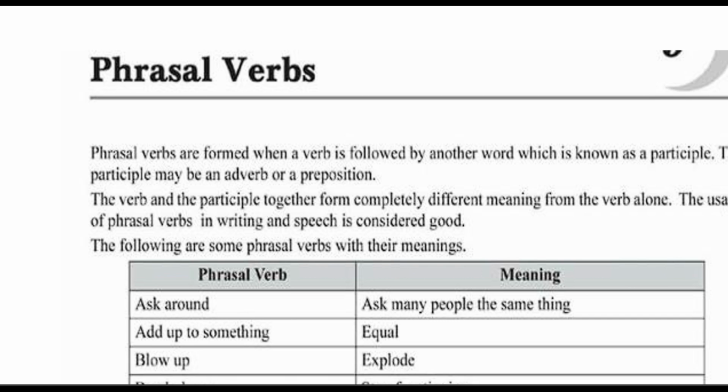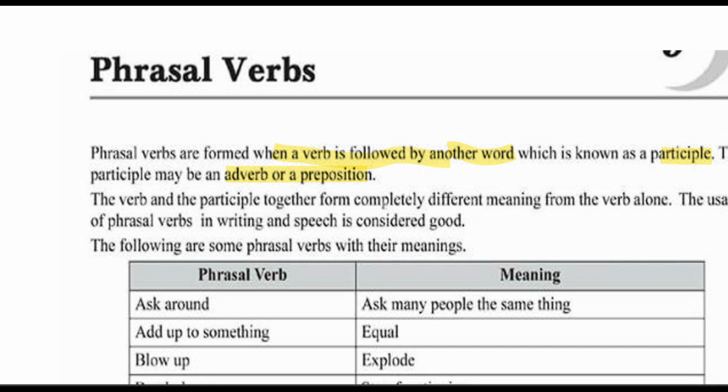So phrasal verbs are formed when a verb is followed by another word. So verb के बाद कोई अगला शब्द आएगा तो then phrasal verbs बनती हैं, which is known as participle. So the other word is known as participle. The participle may be an adverb or a preposition. The verb plus adverb or a preposition.